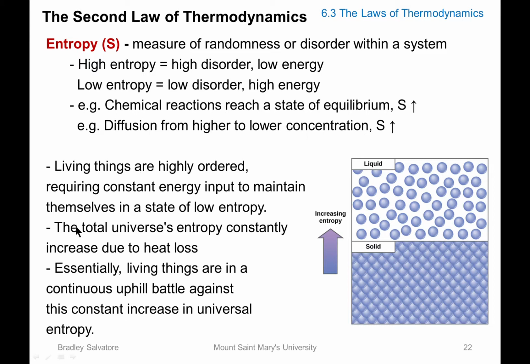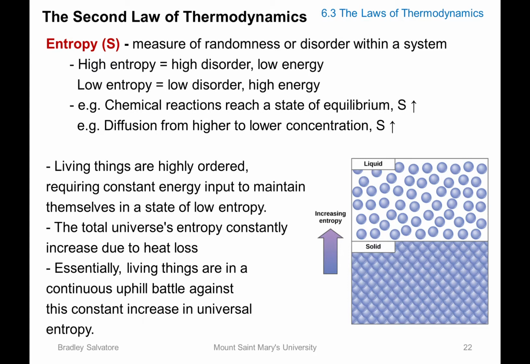So as we mentioned before, this is the reiteration of the second law of thermodynamics, stating that the total universe entropy will constantly increase, and that is because of the inefficiency in processes where you will have heat loss no matter what you're doing. And to sum it up, living things are basically in a continuous uphill battle against this constant increase in the universe's entropy.